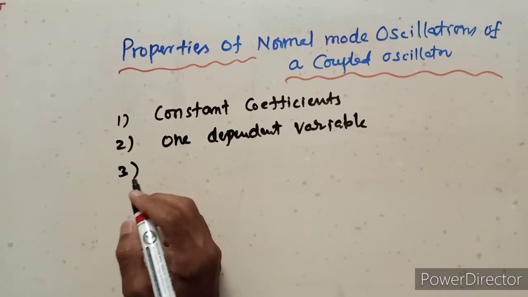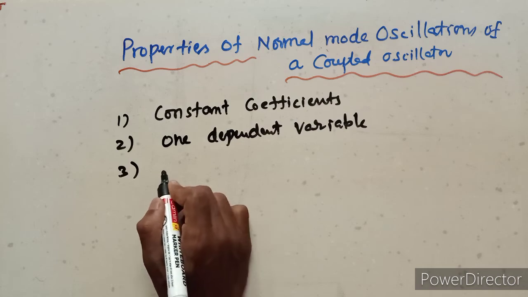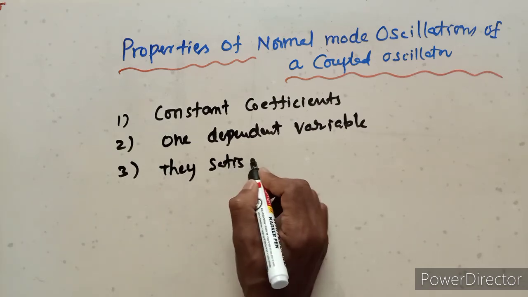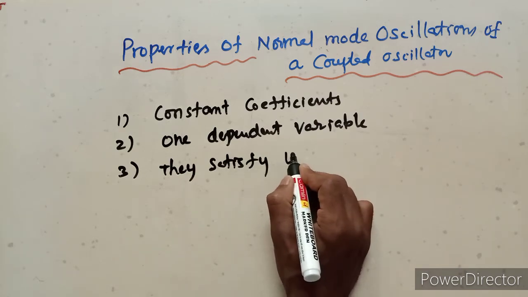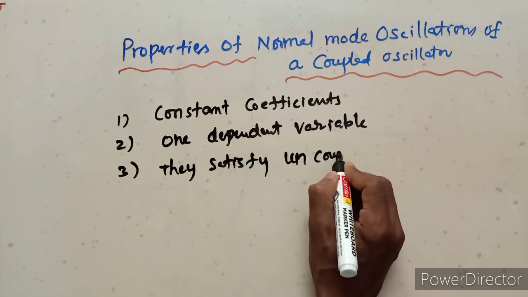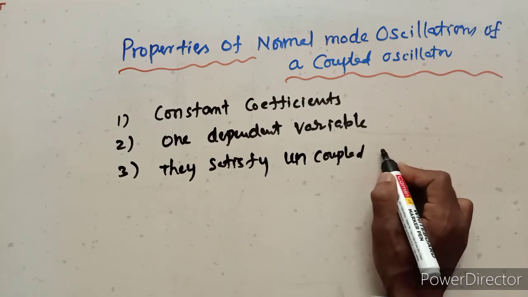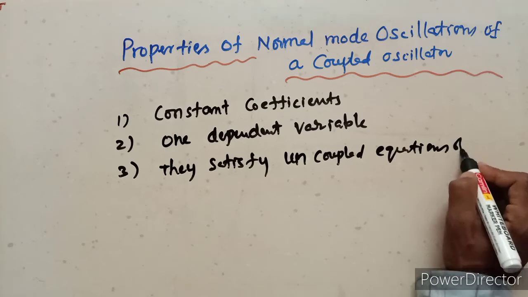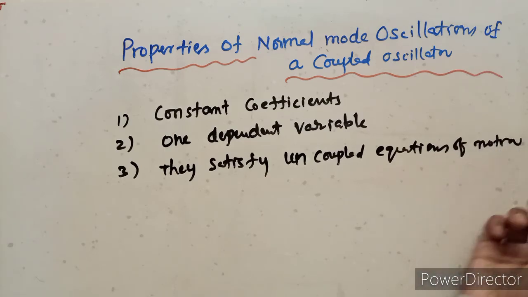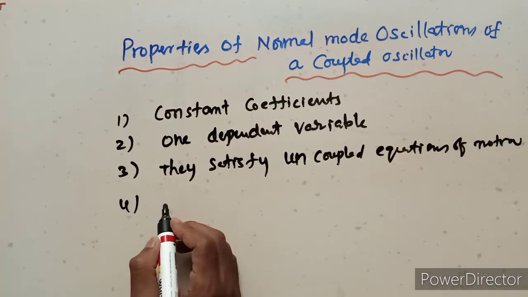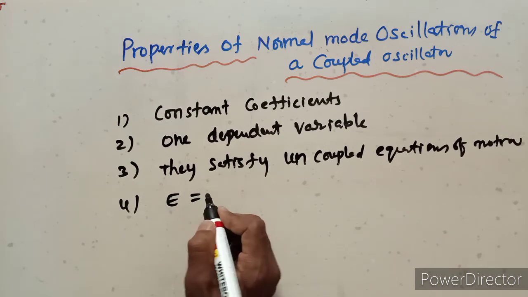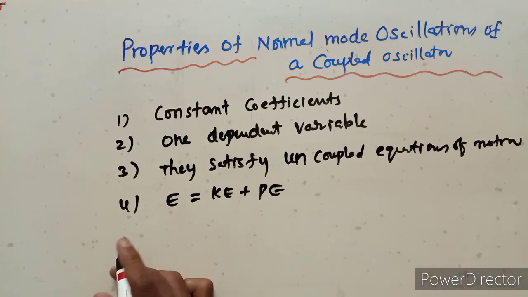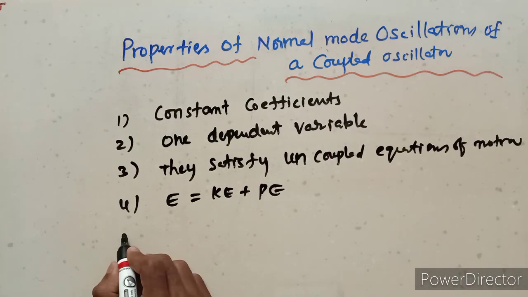Okay, third one, they satisfy uncoupled equations of motion. Next, the total energy equals kinetic energy plus potential energy in each normal mode of coupled oscillators.